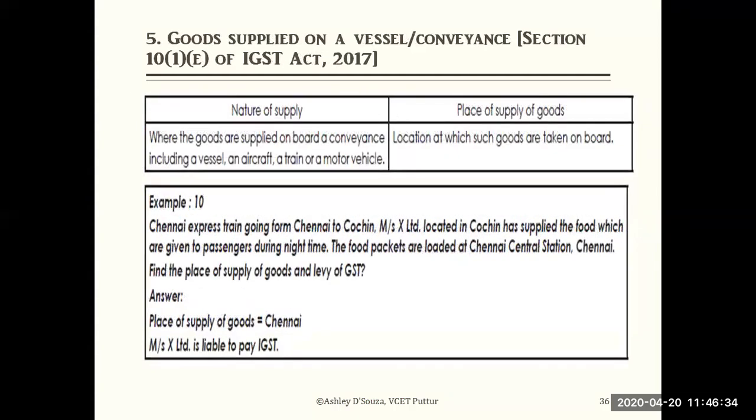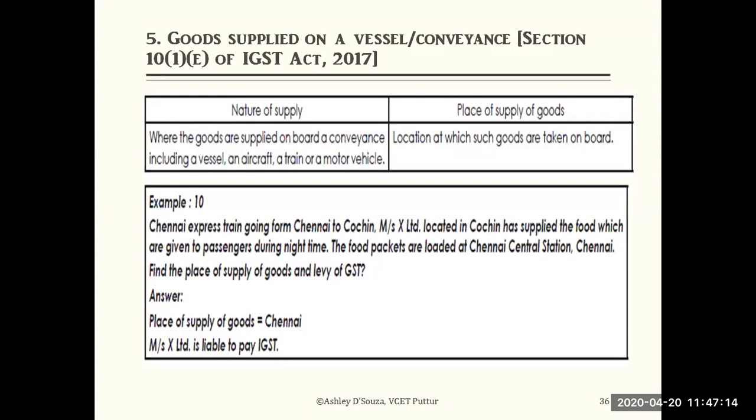Okay, next one. Goods supplied on a vessel or conveyance. Here, goods have been supplied on board a conveyance, including a vessel, an aircraft, a train or a motor vehicle, where the goods have been boarded. So what is the place of supply in those cases? Place of supply of goods is the location at which such goods are taken on board. It is the location where those goods have been loaded on to the vehicle.